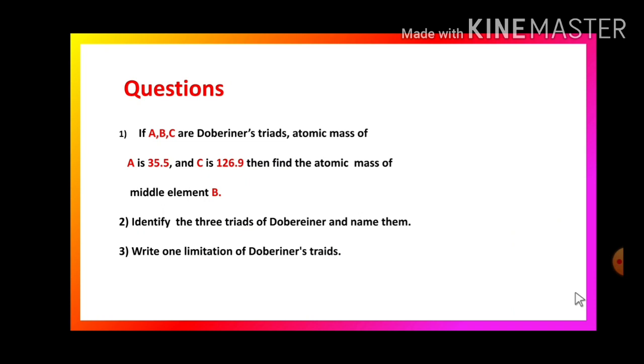Here is a question for you: if A, B, C are Dobereiner's triad, the atomic mass of A is 35.5, the atomic mass of B is unknown, and the atomic mass of C is 126.9, then find out the atomic mass of the middle element B. Then identify the three triads of Dobereiner and name them. Also write one limitation of Dobereiner's triad.